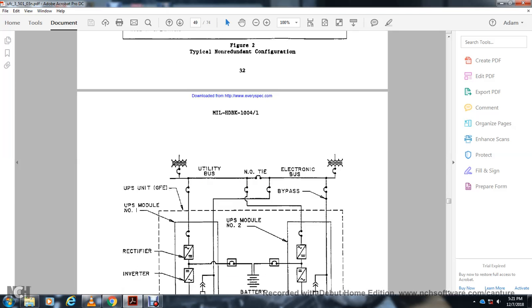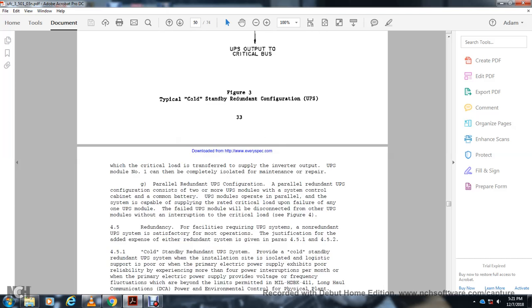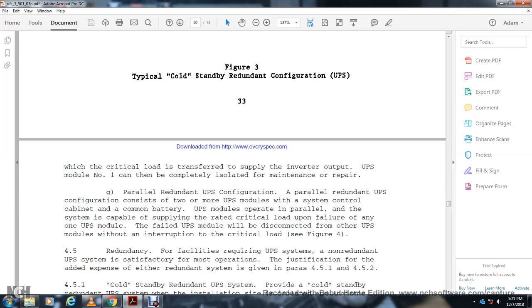Alright, then you have the utility bus, no tie-ins, electronic buses, the UPS unit, general forward bypass, and the UPS module: rectifier, inverter, static switch, external bypass cabinets, bypass circuit breaker with the UPS module number 2, battery, and then with the critical load, transfer of the supply with the inverter output of the UPS mode number 1 can be isolated for maintenance or repair.